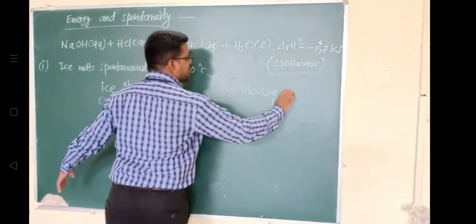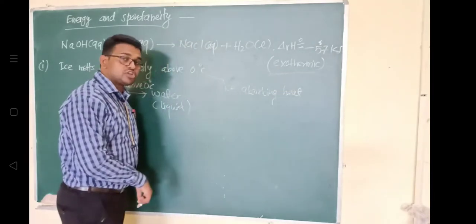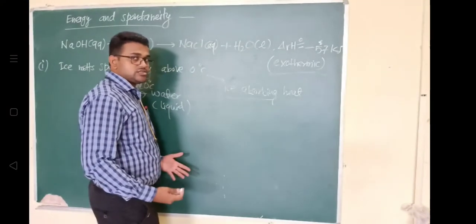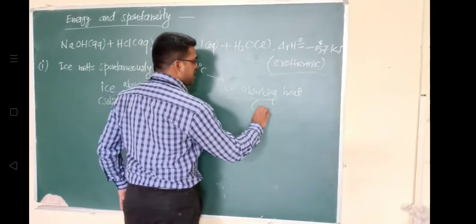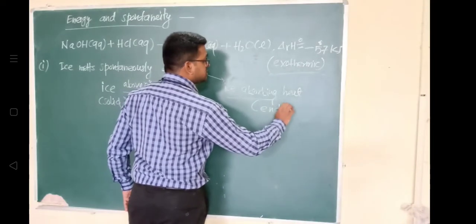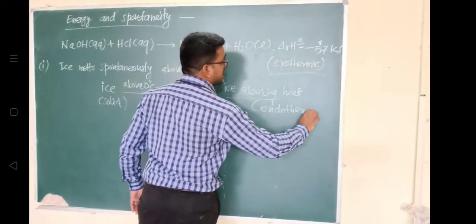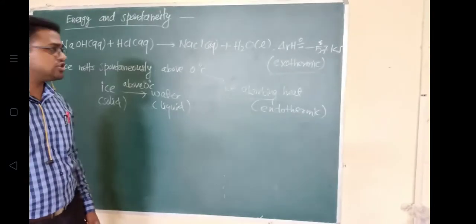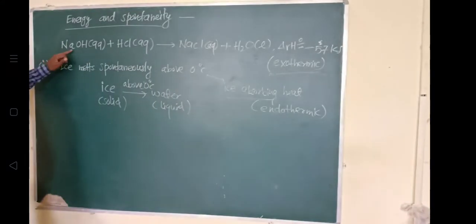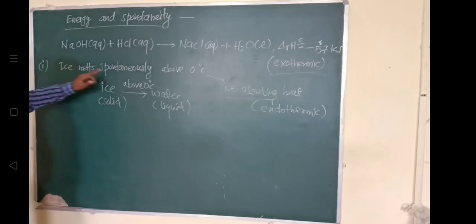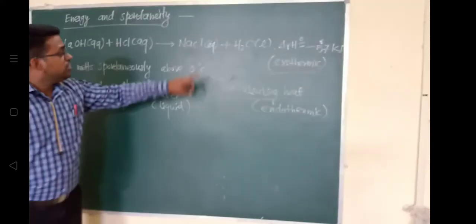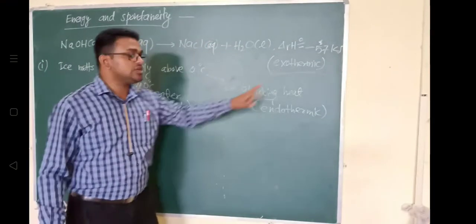Is it endothermic or exothermic? It is an endothermic reaction. The reaction is what? Endothermic reaction. So you can see both this reaction as well as this process are spontaneous processes, but this reaction is an exothermic reaction, and right now this process, melting of ice above 0 degrees Celsius, is what? Endothermic reaction, endothermic process. So we cannot say that.